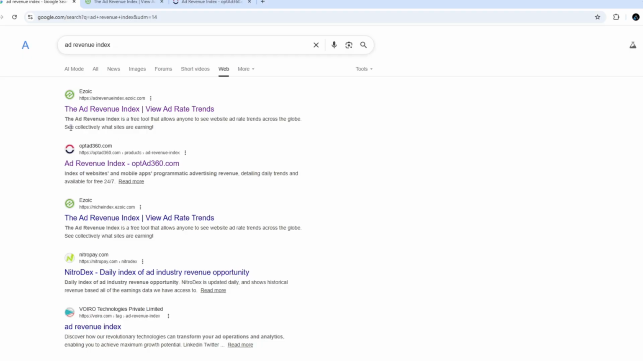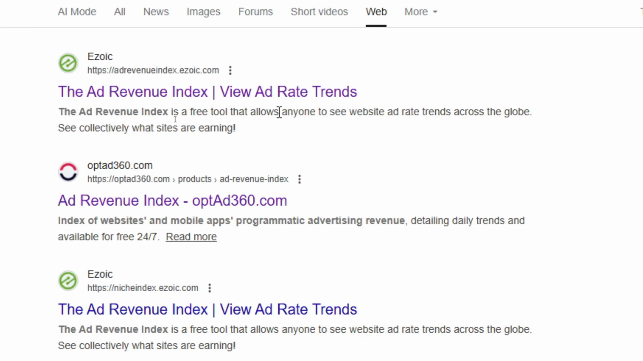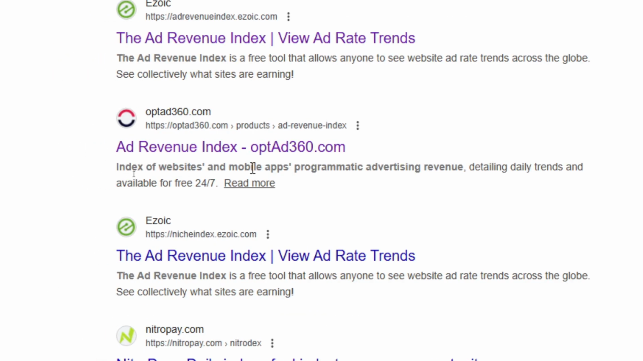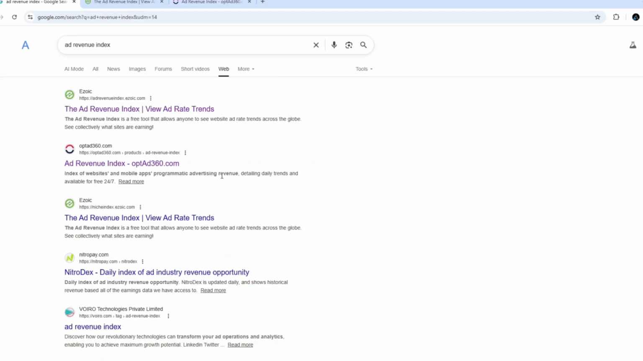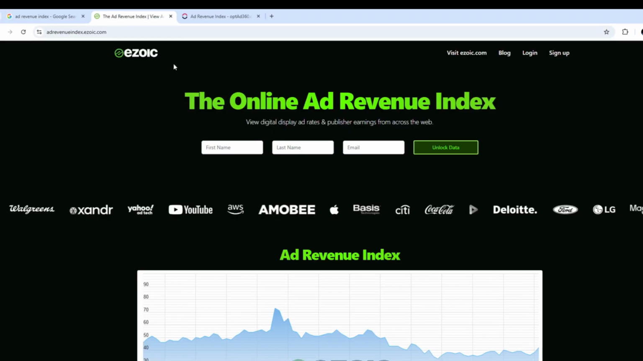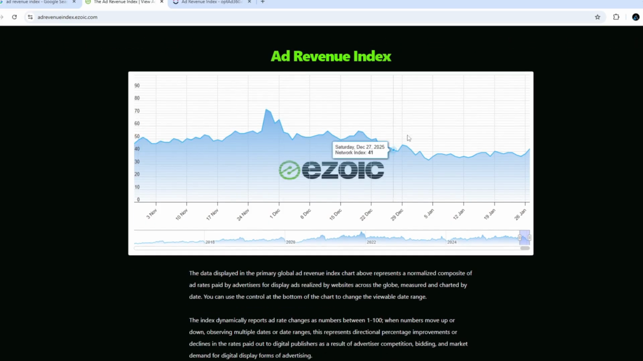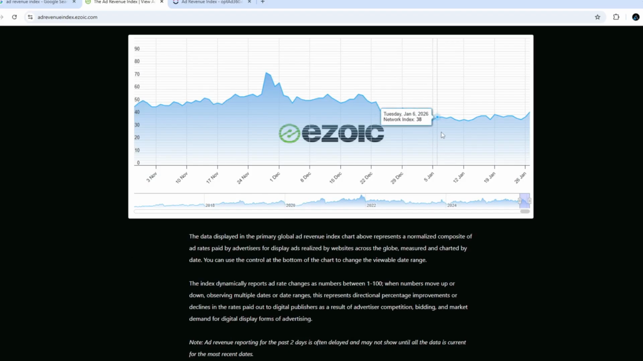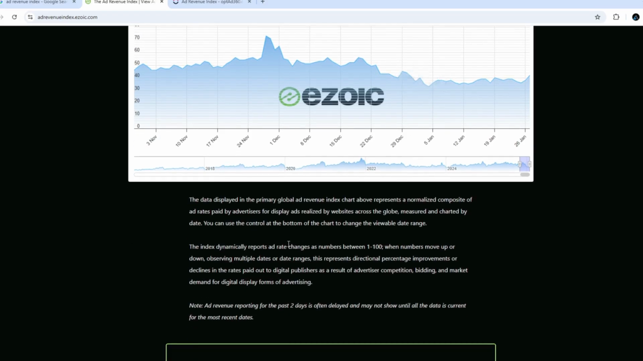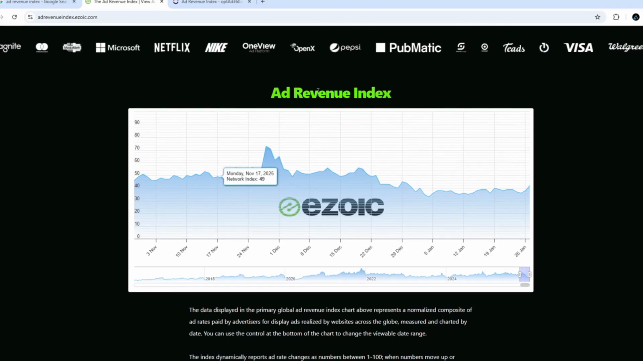Now you are told that ad revenue index is a free tool that allows anyone to see website rates trends across the globe, and this applies to both websites and mobile apps programmatic advertising revenue. So this will give you details on daily trends, and this is available for free. If you go here, you can see how the market is performing in terms of what advertisers are paying for their advertisement. So using these two, we can see this is Ezoic.